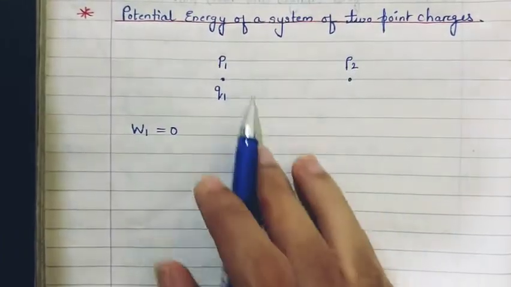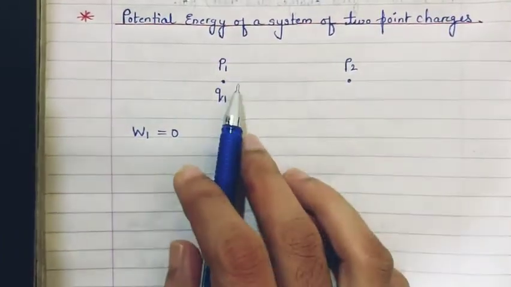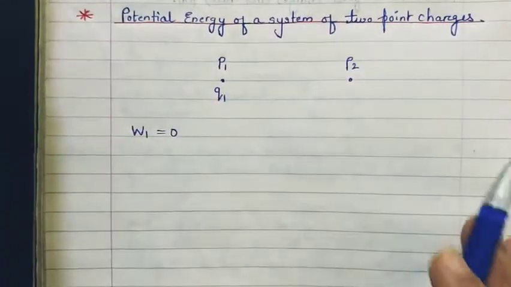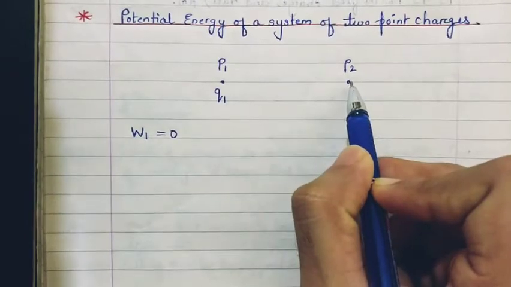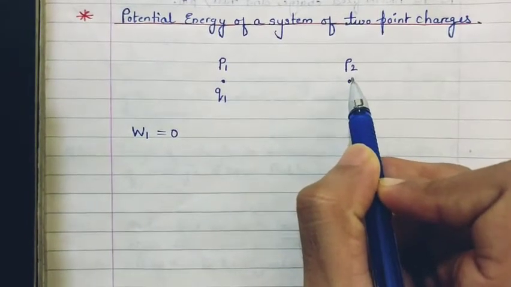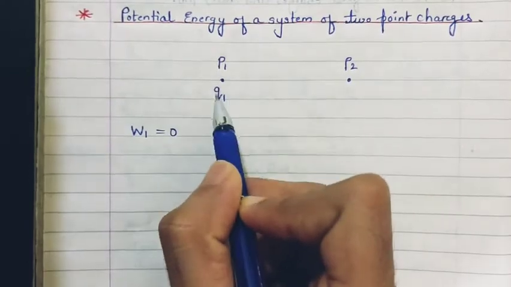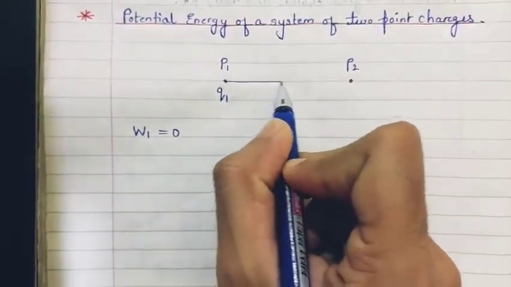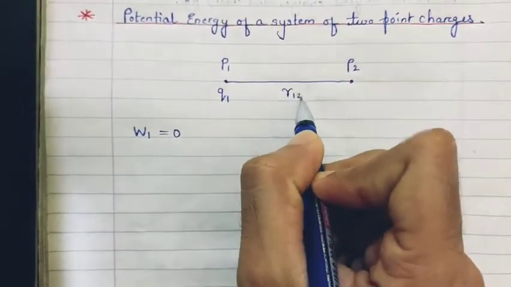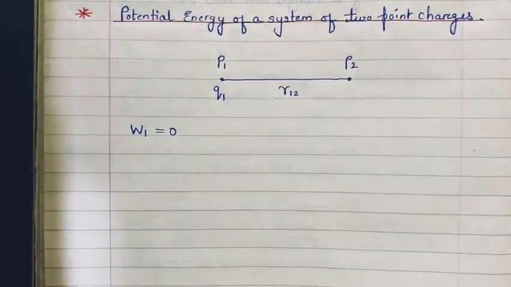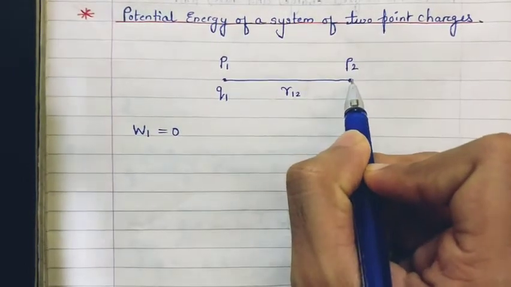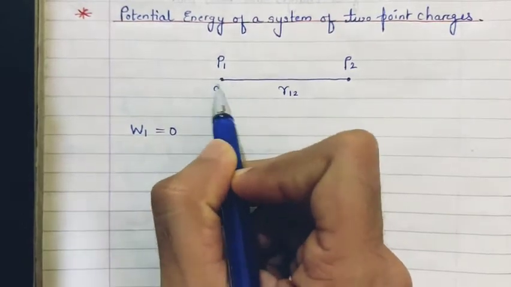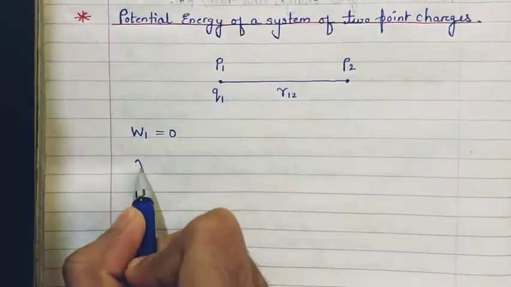Now we already have a charge over here, so this charge would be producing its own electric field and potential around it. So if I pick an arbitrary point p2, there will be a certain potential generated at this point because of this charge. Now what is going to be that potential? Let us say that the distance between the 2 points is r12, just a name. So the potential produced at point p2 due to the charge at point p1, that is q1, let's call that potential V1.